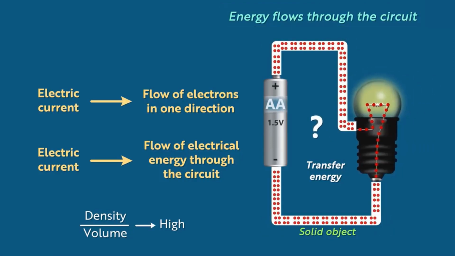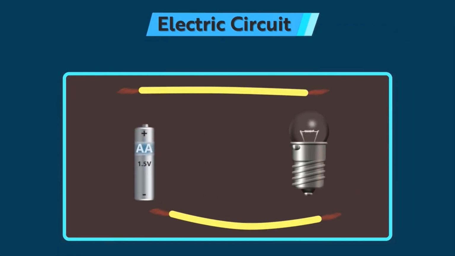But how does the energy flow through the bulb? The electrons in the copper wire transfer this energy to the electrons in the metal rod connected to one of the terminals. This energy then flows through the rod, through the filament and out from the second terminal. So in this way, the energy is transferred through the bulb. But when the energy flows between the two ends of the filament, it heats the filament up, which in turn glows and gives off light. So I hope that you're now clear about how the electricity travels through a circuit.